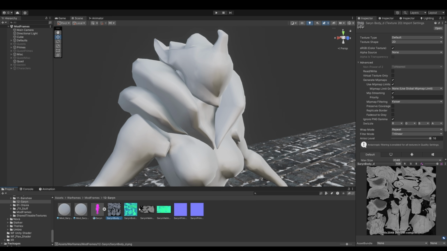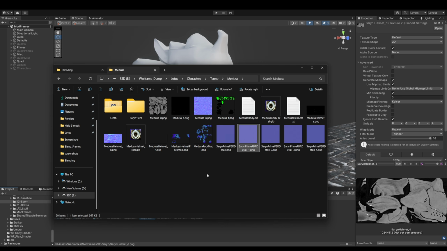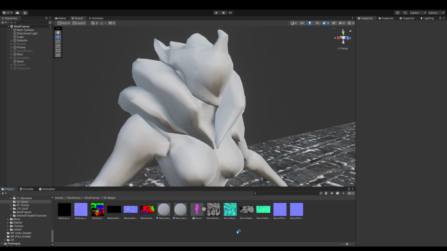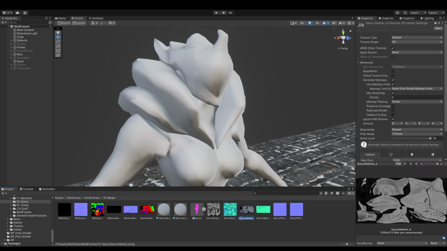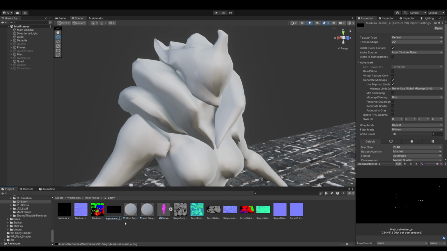So we are missing quite a few textures here. What we need to import from our file is our emissive maps, our normal maps, and our tint maps. We just need to select those and import them. Now that they're imported into Unity, I am personally going to rename them to match the rest of the workflow I've set up. You don't have to do this, I just do this organization to make sure I can find everything later.